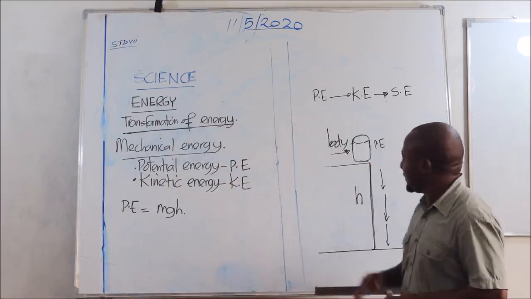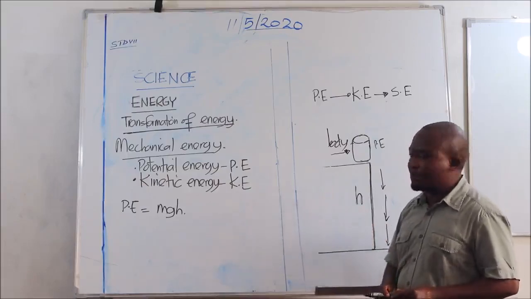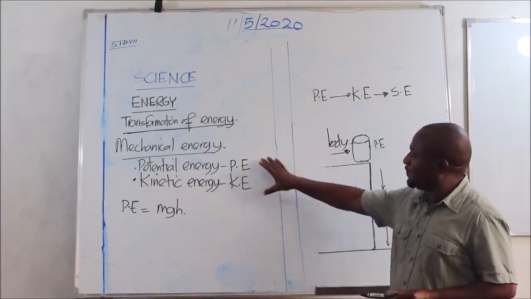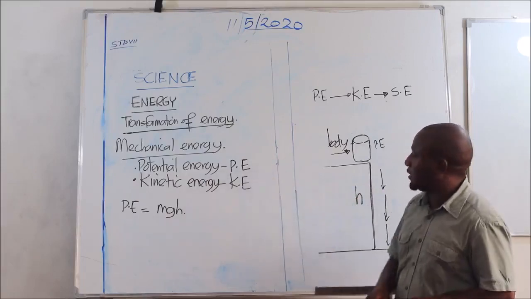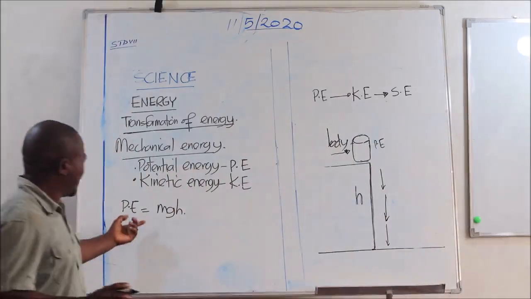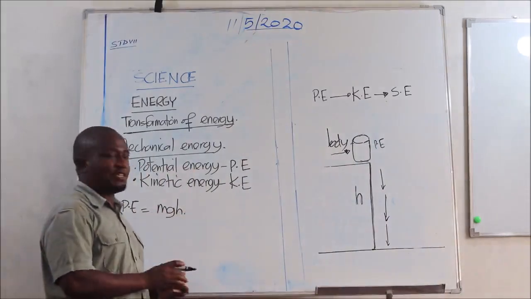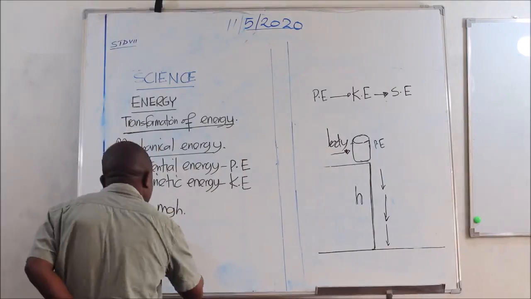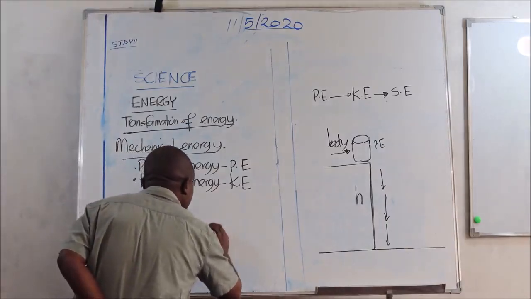After having looked at this example, there are several other examples to demonstrate this, but I would like us to talk a bit about the two forms of energy, which is my main objective today. I said the potential energy is given by the formula mgh. Now, in this formula, m shows the mass of an object.